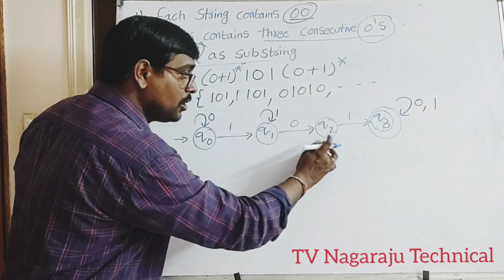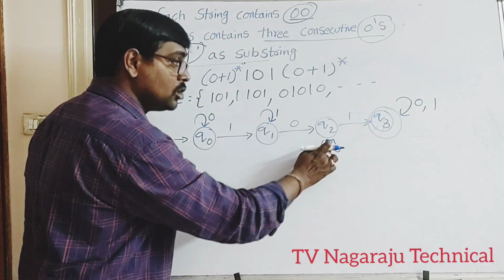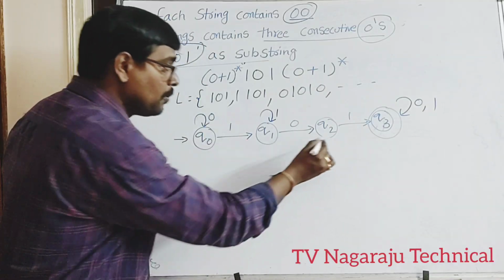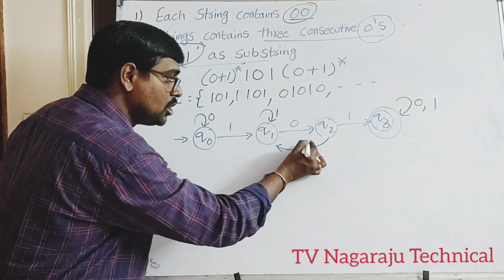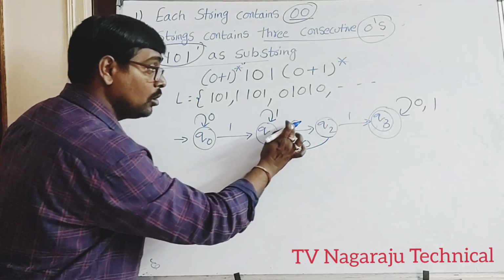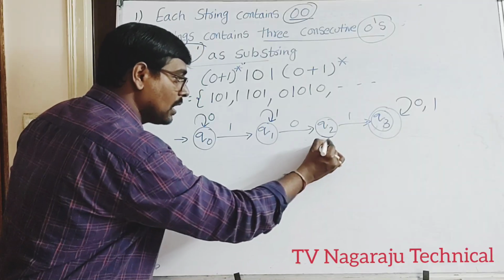Suppose you write Q2 on 0 going here, what happens? 1, 0, 0, 1. Maybe 0 is repeated one time. So this is wrong. Suppose Q2 on 0 is placed here, what happens? 1, 0, 0, 0, 1. That is, 101 is not a substring. So this is also a wrong answer.